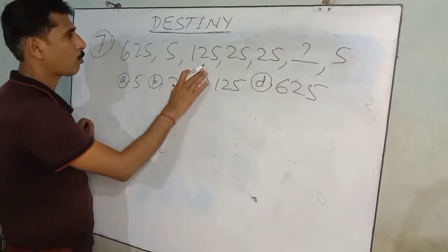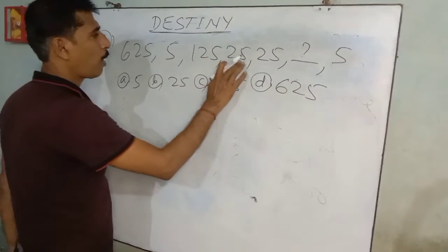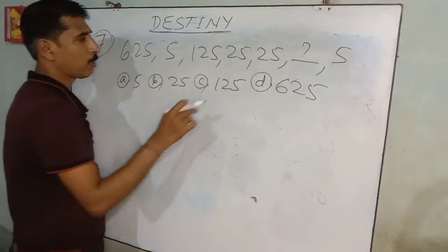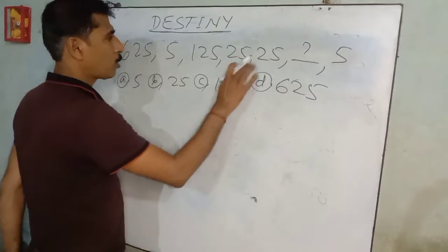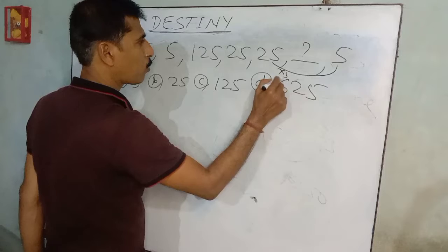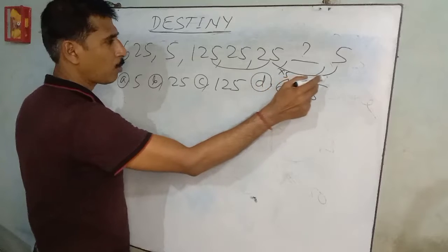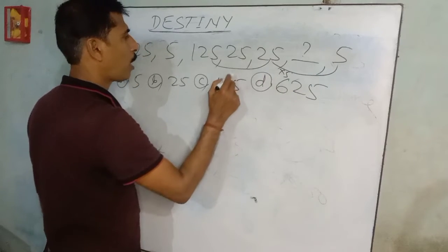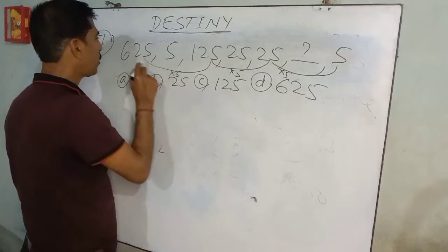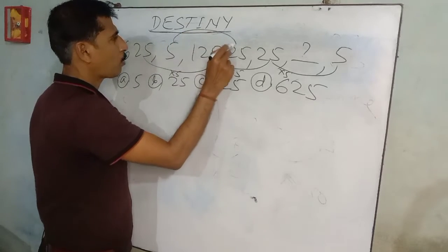Next question, the seventh question: 625, 5, 125, 25, 25, blank, 5. This is a confusion. Fill up the gap by going from the back, taking one after one: 5 into 5 is 25, 25 into 5 is 125, 125 into 5 is 625. Then the series goes left to right and right to left.